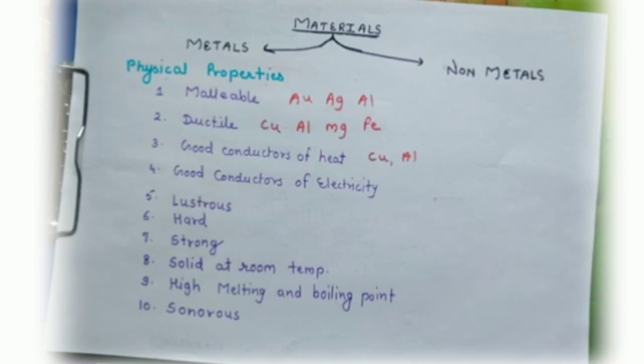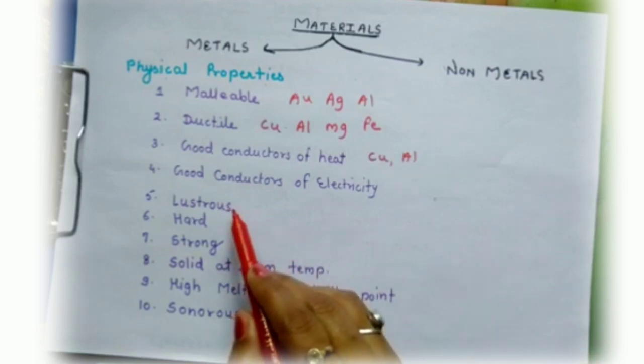Silver is the best conductor of electricity. Copper is the next best conductor, followed by gold, aluminium and tungsten. Electrical wires are made of copper and aluminium because they are very good conductors of electricity.